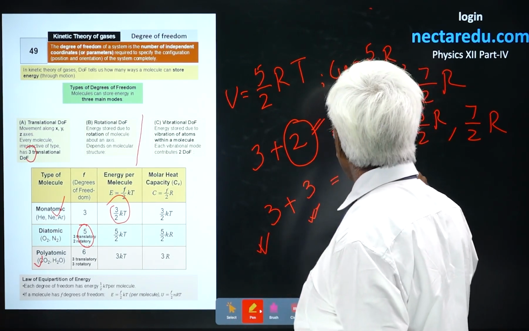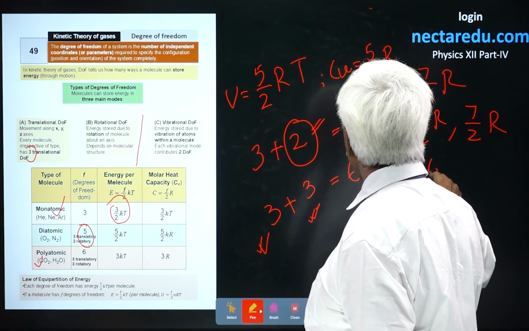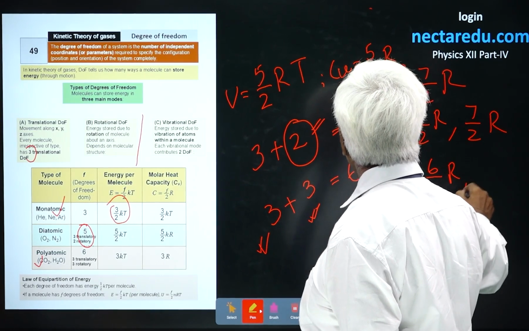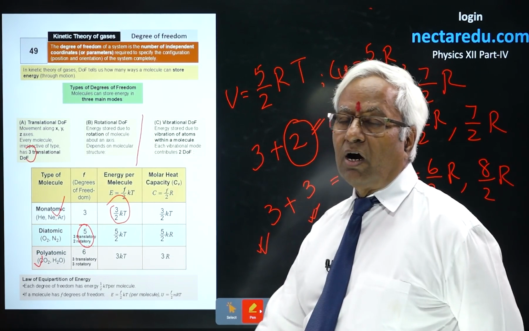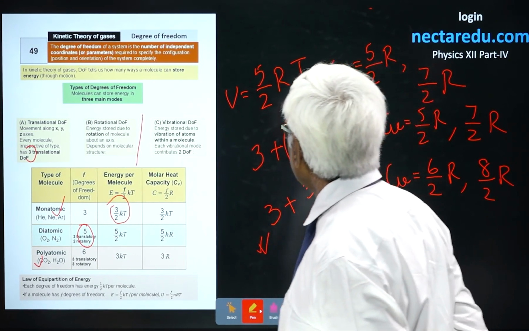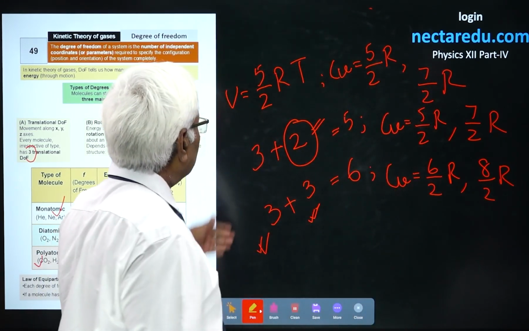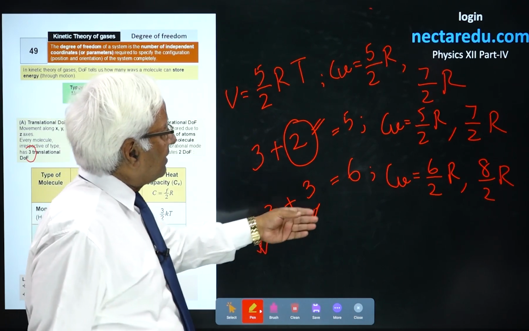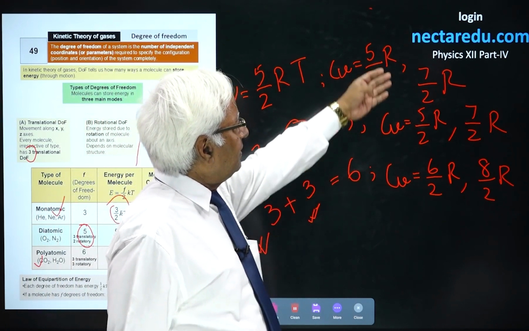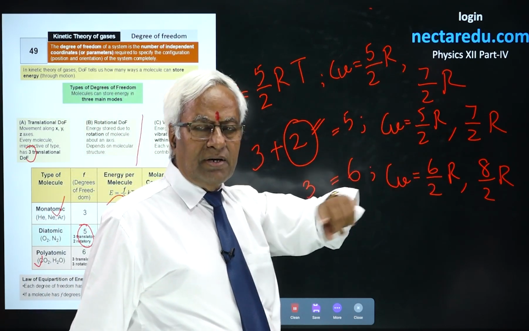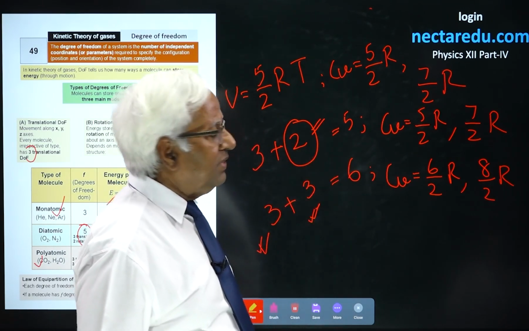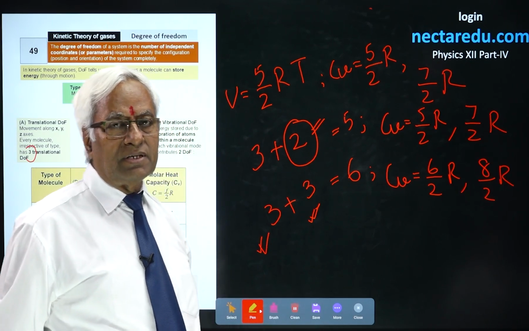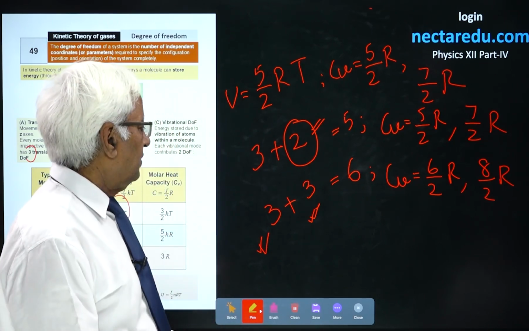Then Cv is going to be 6 by 2 R, that is 3R, and Cp is going to be 8 by 2 R, that is 4R. So you notice that as degrees of freedom go on increasing, Cv will go on increasing, Cp will go on increasing, but gamma will reduce. With the increasing atomicity of the gases, gamma reduces.